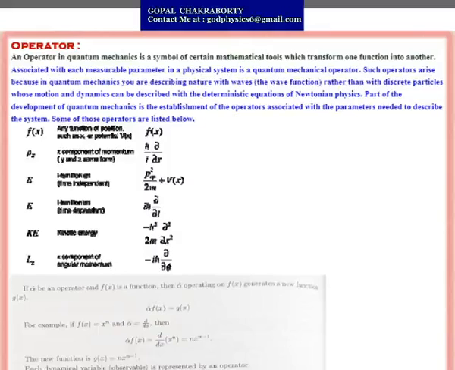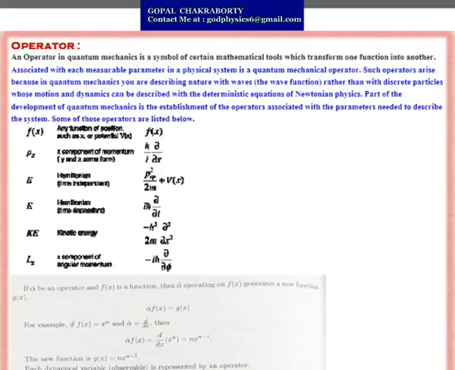Such operators arise because in quantum mechanics you are describing nature with waves, the wave function, rather than with discrete particles whose motions and dynamics can be described with the deterministic equations of Newtonian mechanics.